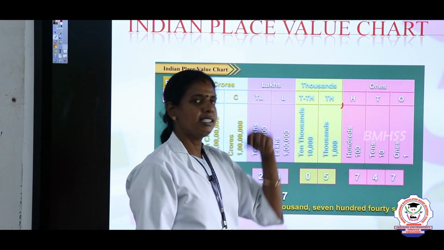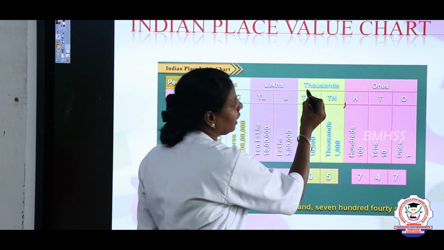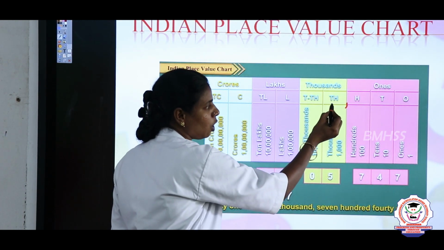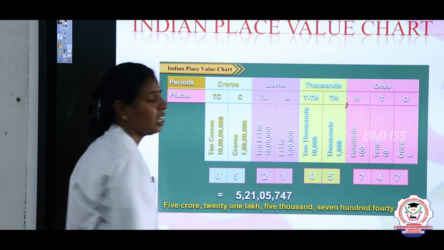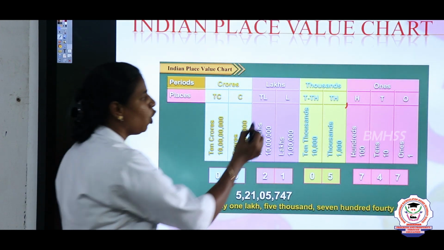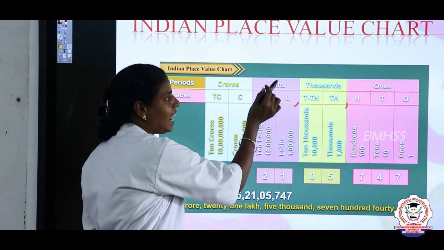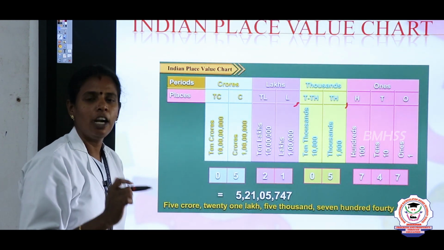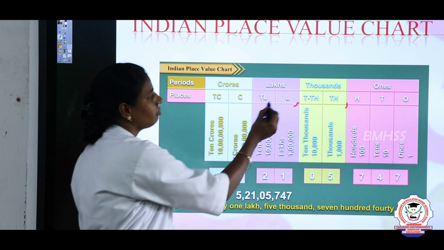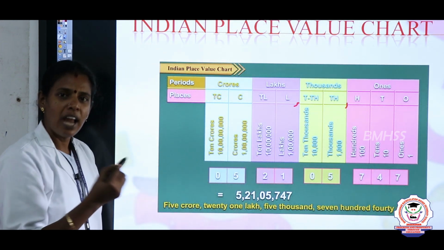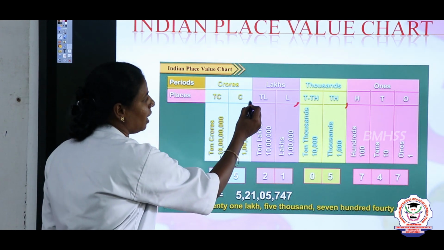Then the thousands period starts. In thousands period 2 digits are given here. To write these 2 digits, 1000 and 10,000. Next to 10,000 you place the comma here. Next to thousands it is the lakhs period. In lakhs period also 2 digits are given, which are lakh and 10 lakhs. Next to the lakhs period again place the comma here.